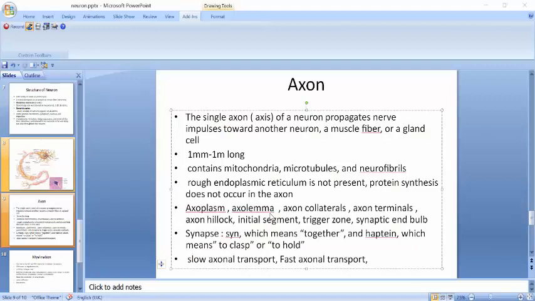So, what is an axon? Axon is basically the other branch coming out of the cell body. As we have discussed earlier, two branches come out of the cell body, one is the dendrite and the other is the axon. The dendrite was the receiving end, so the axon is the transmitting end. It always sends information. A single axon of a neuron propagates nerve impulses toward another neuron, a muscle fiber, or a gland.